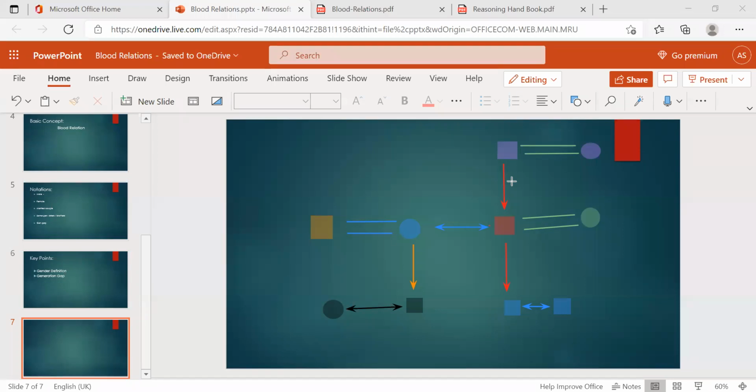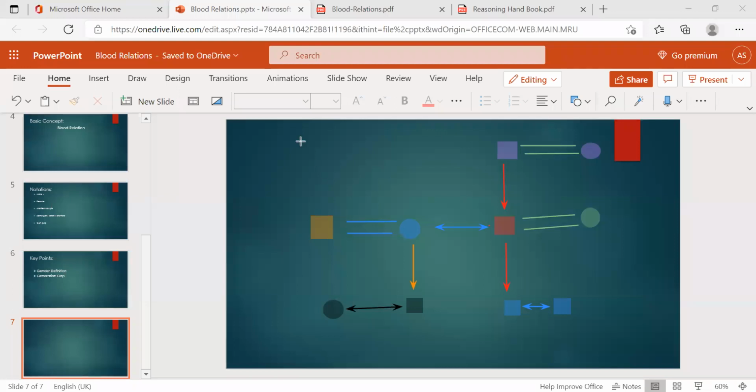Three. I'm asking brothers and sisters. Two. Okay, here is one brother and here is one sister, brother and sister, and brother and sister. These two are both brothers only. I'm asking only for brother and sister.